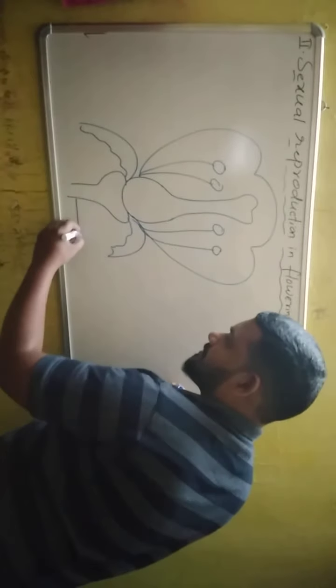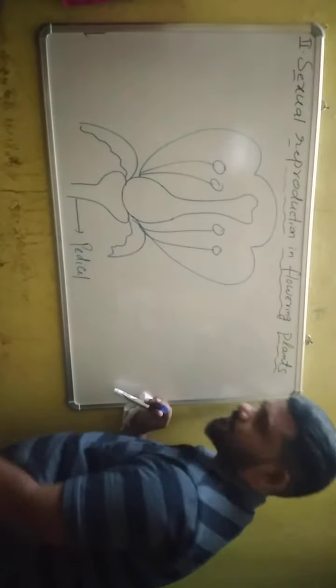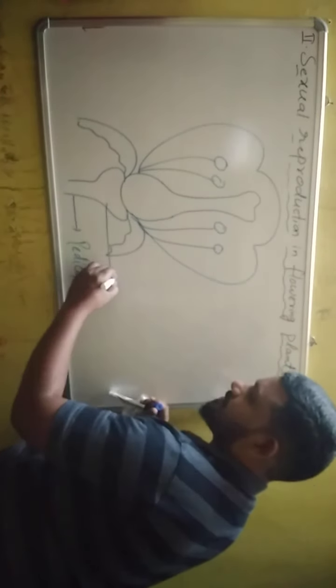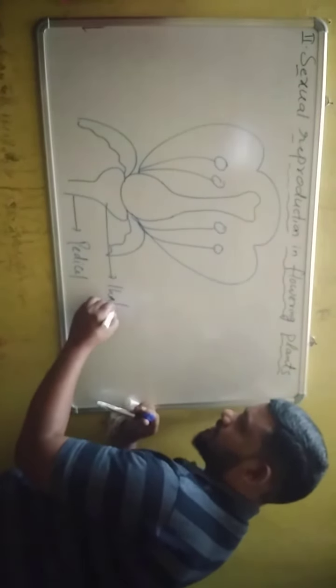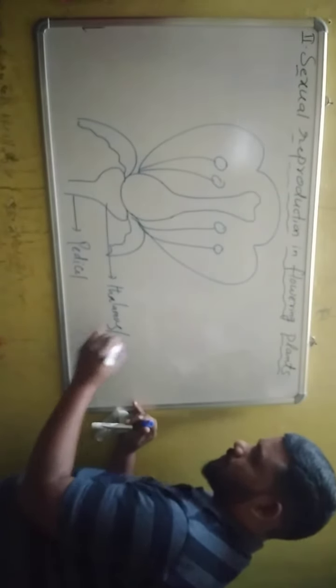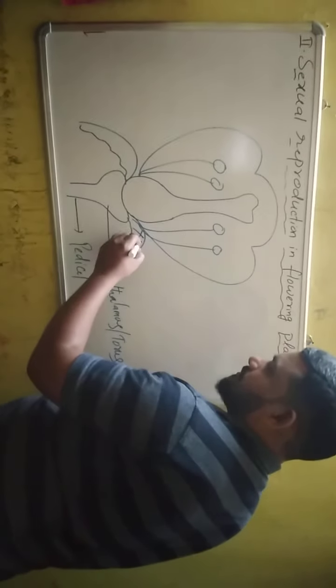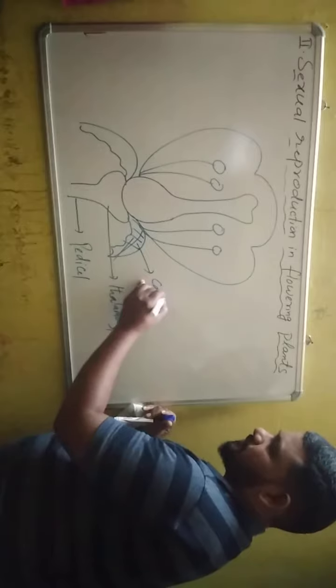This is the axis of the flower. The axis of the flower is known as the pedicel, and this is the seat. The seat is called the thalamus. Thalamus is also known as torus, and on it are the floral organs.